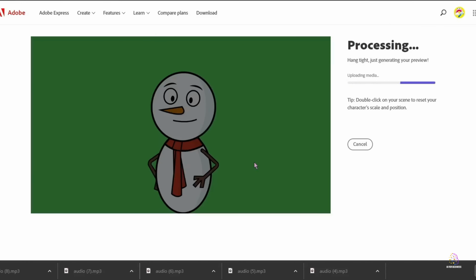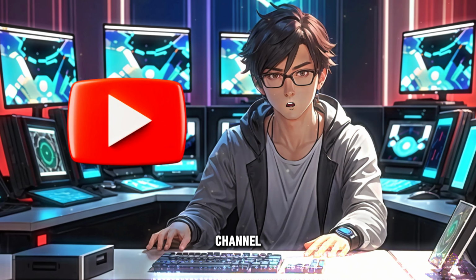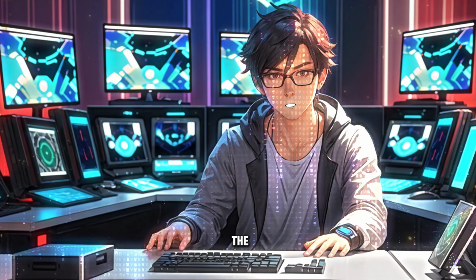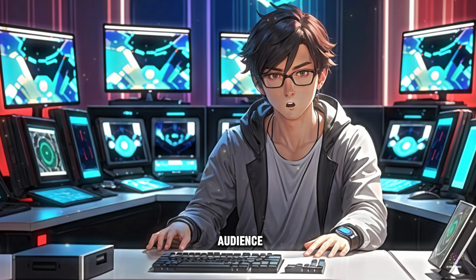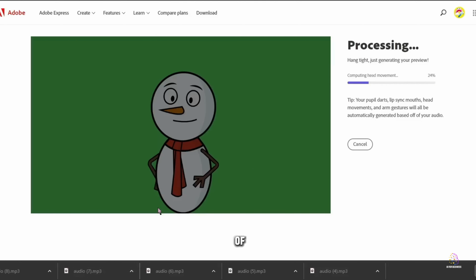Adobe Express will allow us to export our animation in a format compatible with video sharing platforms, making it easy for us to upload it to our YouTube channel. Thanks to Adobe Express, we'll be able to create captivating animated characters that will bring our script to life and captivate the imagination of our young audience. Get ready to embark on an exciting visual adventure as we explore the wonderful world of birds together.